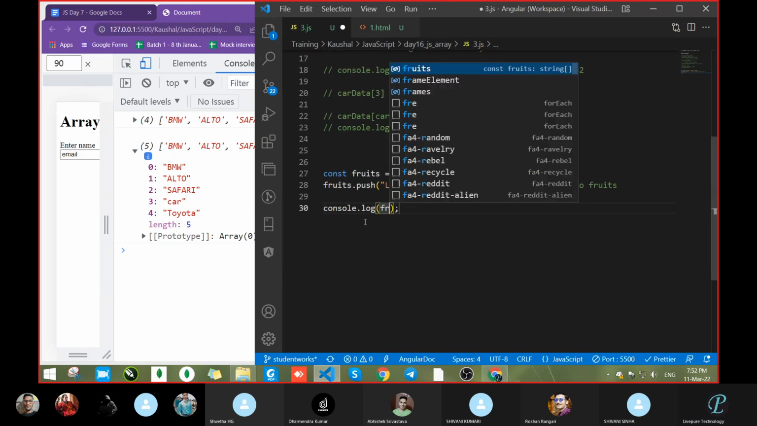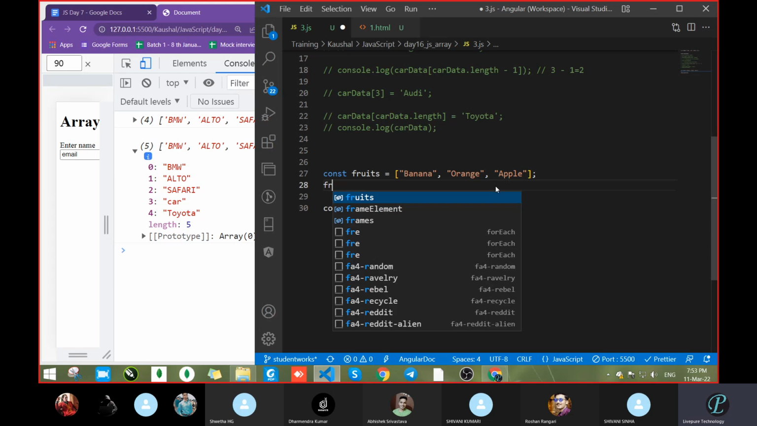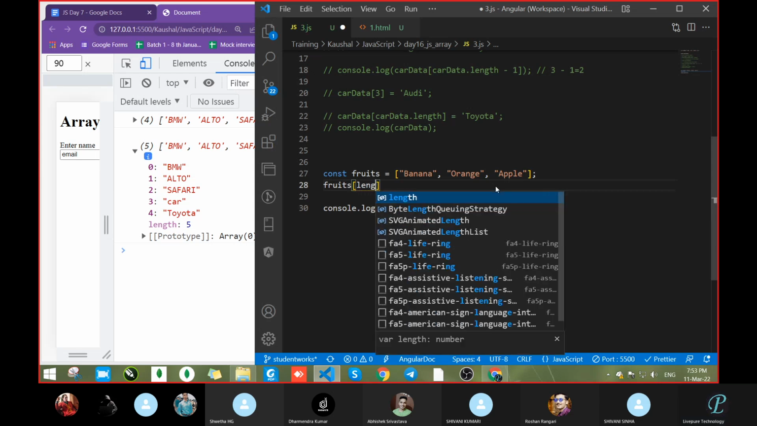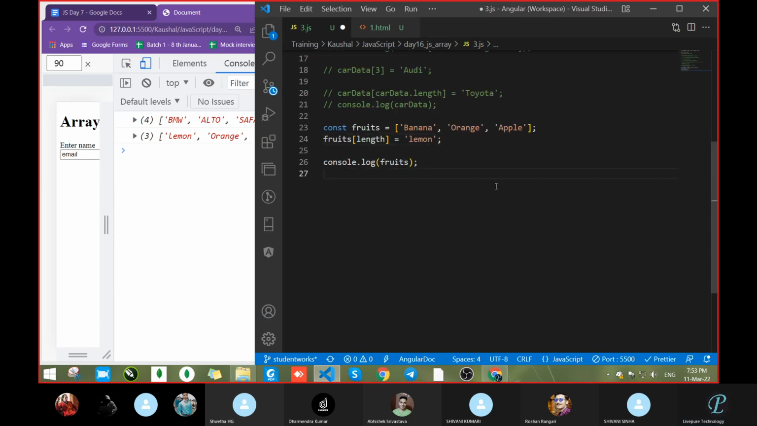Console log fruits. Okay, so see what we have done. We created one array, and inside the array we wanted to add another fruit. So what will we write? Do one thing. Let's see how to add the data. Normally, we take the fruit array and pass inside it like this, correct? And we use the length property and equal to, pass that lemon. Let's save. We got that, so lemon is there.